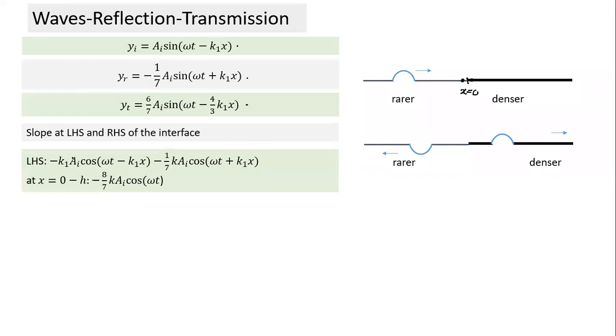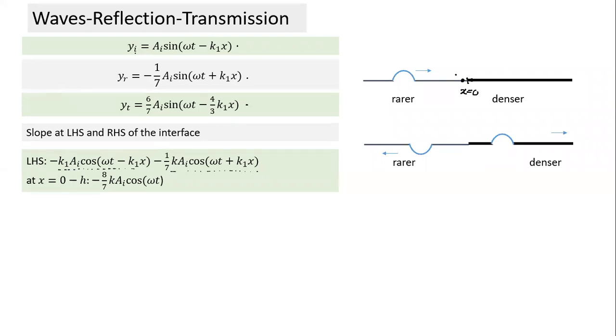So what will be the LHS slope? The LHS slope will be equal to dy by dx of the incident wave plus dy by dx of the reflected wave. When I write this derivative, the k1 term comes here. This is the derivative of the incident wave, and this is the derivative of the reflected wave. So the slope here is because of the superposition of the two.